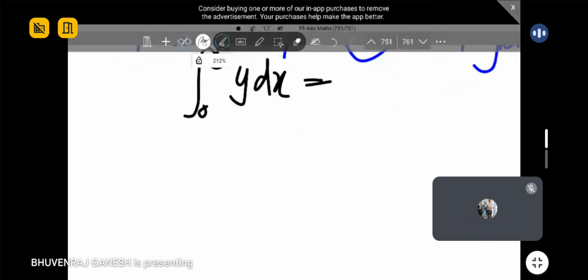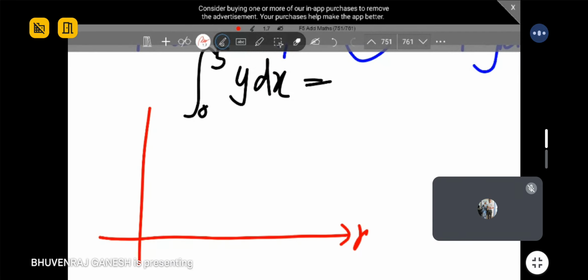Same concept. You see carefully. Let's say I draw a curve now. It will look totally different. X, Y, 0. Okay, so let's say our curve come like this.